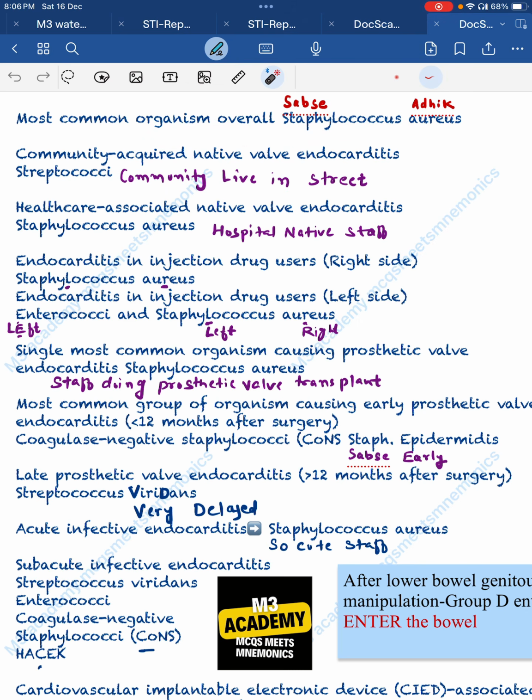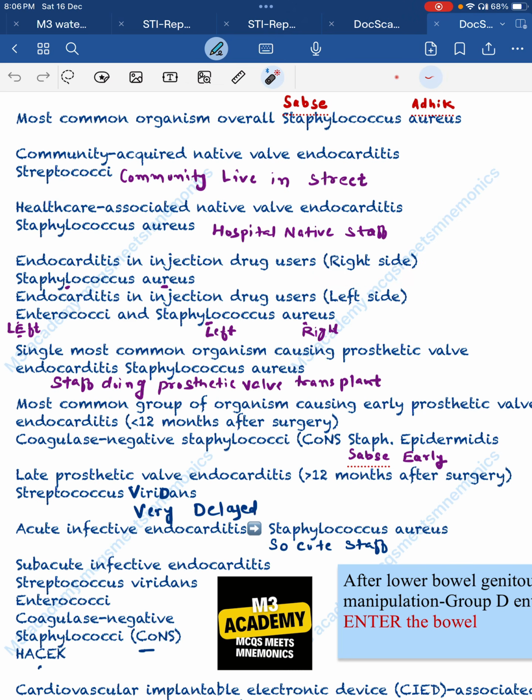Now next, community acquired native valve endocarditis. For it, it lives in a street, so streptococci. Now healthcare associated native valve endocarditis. As we know, healthcare means staff or hospital staff. So again, Staphylococcus aureus. Endocarditis in the injection drug abuser in the right side.